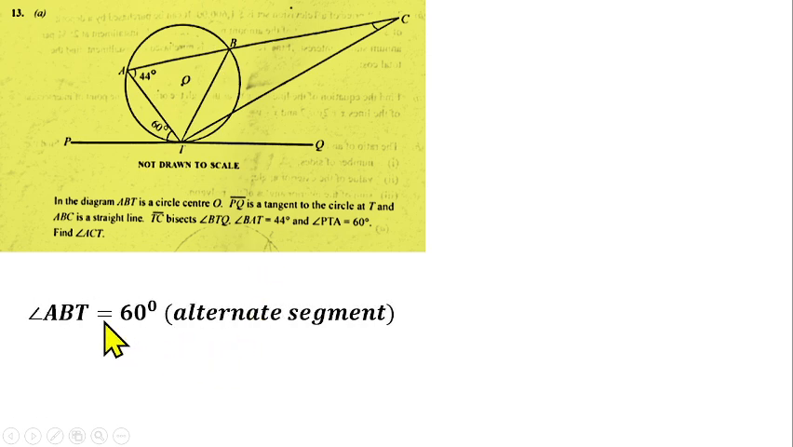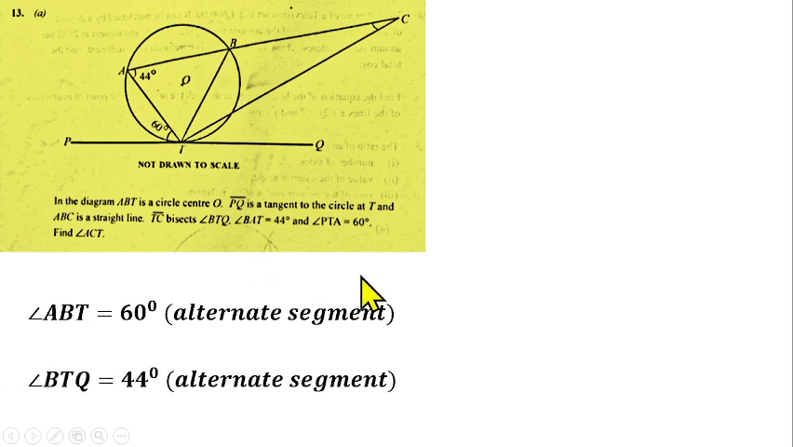So we can see that this angle PTA, this angle 60 degrees, should be equal to this angle ABT, this angle here. They are in alternate segments. The angle here is equal to this angle here. So angle ABT is equal to 60 degrees. They are in alternate segments. So this angle is 60 degrees. And also angle BTQ, the whole angle here, is also 44 degrees. Reason being that alternate segment as well. So the total angle here is also equal to this angle 44 degrees, alternate segment.